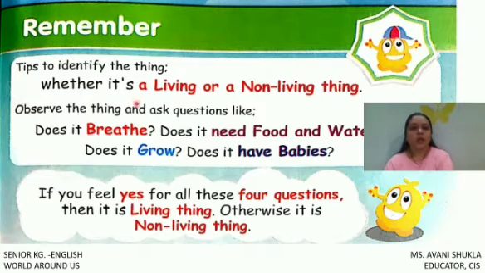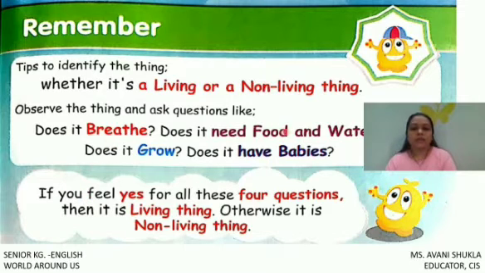So, children, always remember that the things which can breathe, which can grow, which have the babies, and the thing which needs the food and water, they are living things.